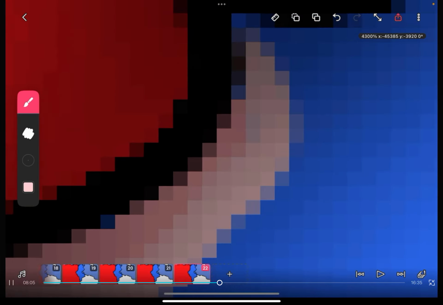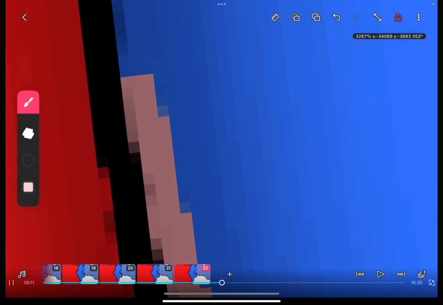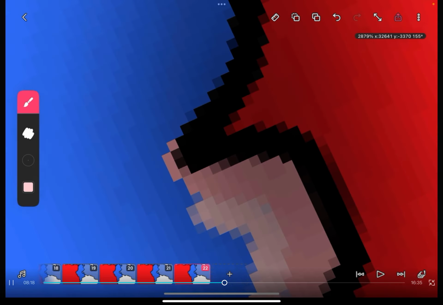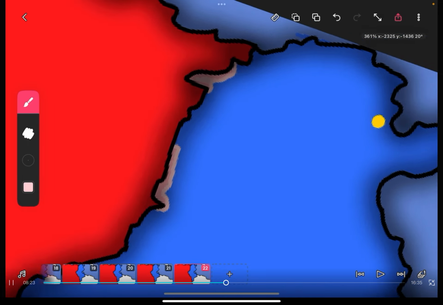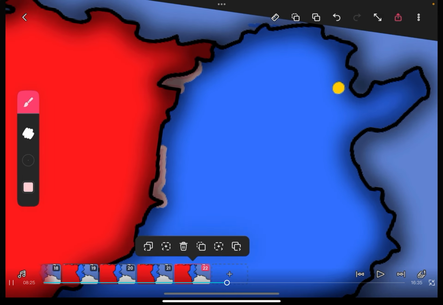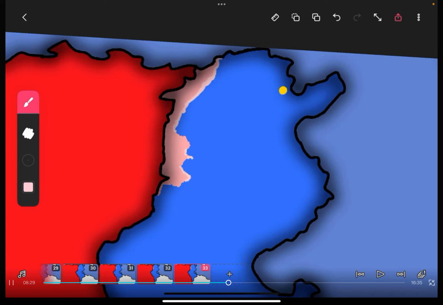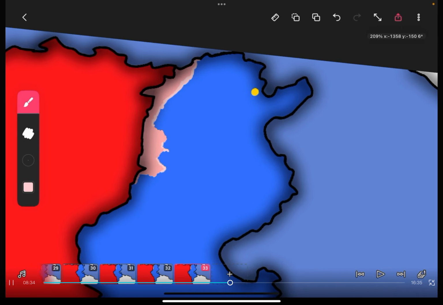And then you're going to want to just repeat. Do it again until the entire thing is over. It's not too difficult once you learn it, but you just do this over and over again until you feel like it's done, basically. And I'll get back to you once I do a little bit of this work right here. I've gone to about frame 33, and you can see I've made quite a bit of progress.